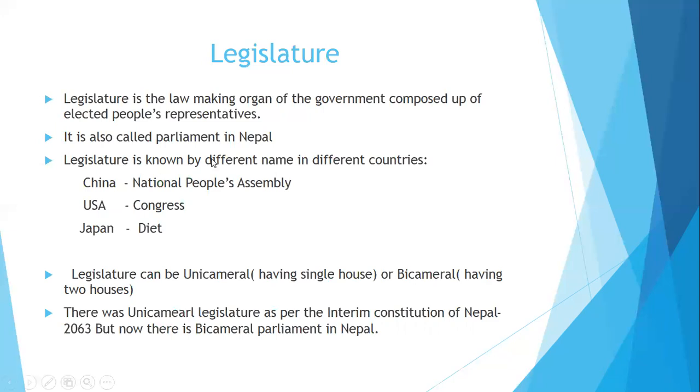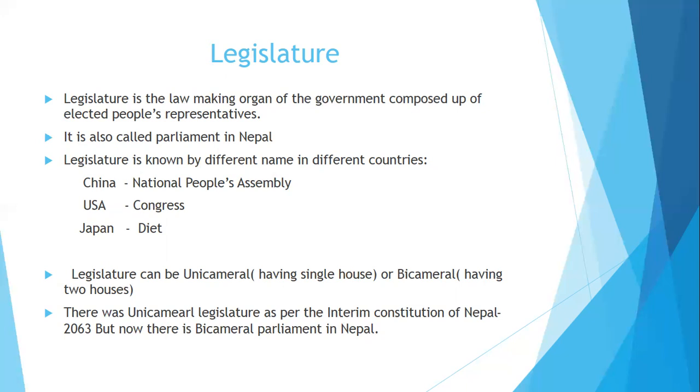It is also called parliament in Nepal. In Nepal, there is a bicameral parliament, legislature. It means there are two groups of legislature, that is called the upper house and lower house. Upper house of legislature of Nepal is called the National Assembly, whereas the lower house is called the House of Representatives.